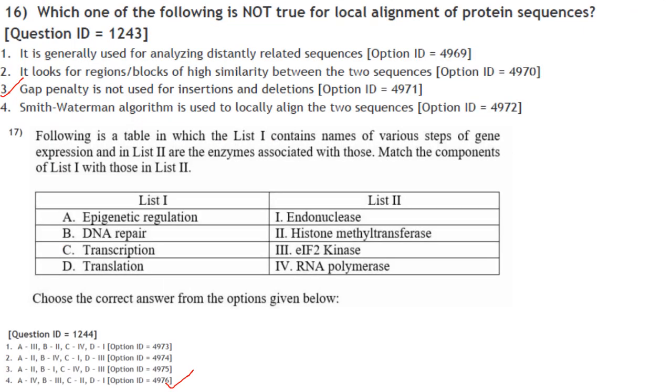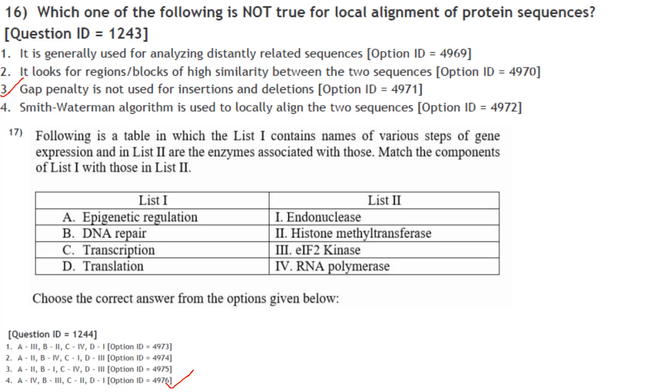Then which one of the following is not true for local alignment of protein sequences? It is generally used for analyzing distantly related sequences. Yes. It looks for regions or blocks of high similarity between the two sequences. Yes. Gap penalty is not used for insertion and deletion. Actually, it is used. So what is not true of local alignment of protein sequences is option 3. Smith and Waterman algorithm is used for local alignment of two sequences. That is also correct.